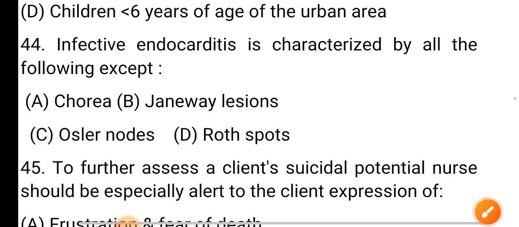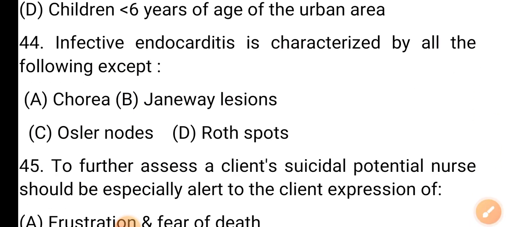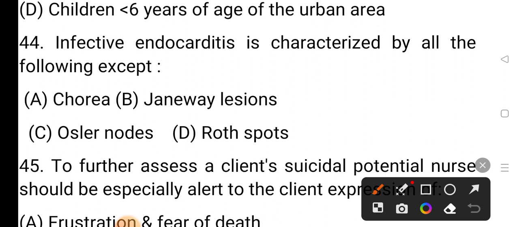Question number 44. Infective endocarditis is characterized by all the following except option A, chorea; option B, Janeway lesion; option C, Osler nodes; option D, Roth spots. Right answer is chorea, option A.